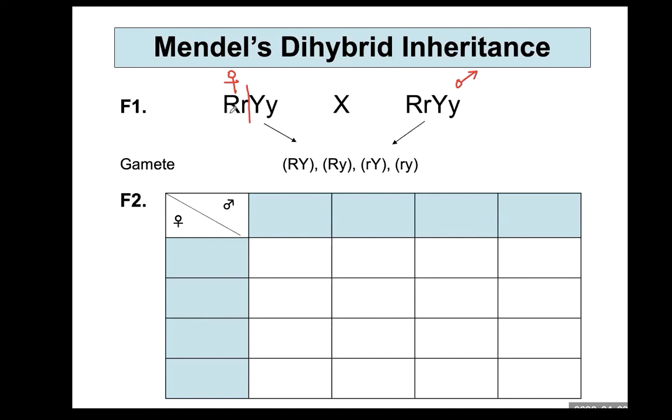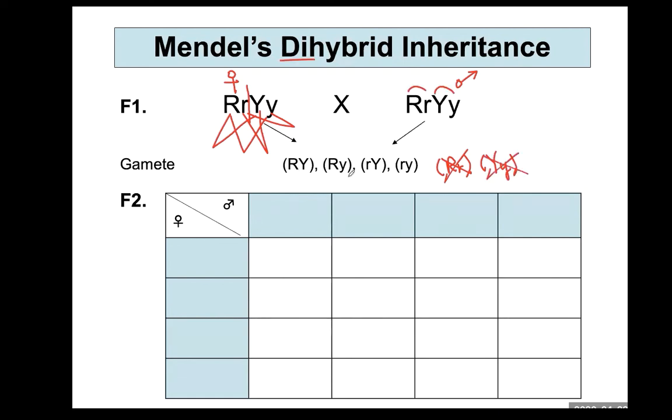Some students produce gametes this way: large R large Y, large R small y, small r large Y, small r small y. It's okay. But if you write down a gamete as large R, small r together, this is wrong. If you write down a gamete as large Y, small y, this is wrong.